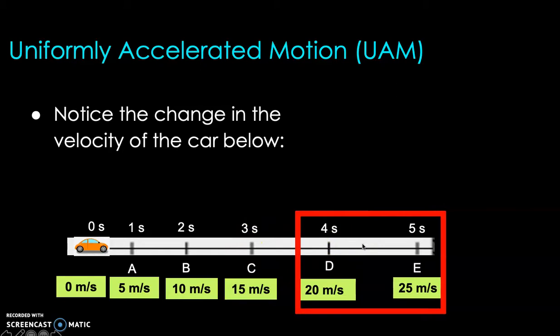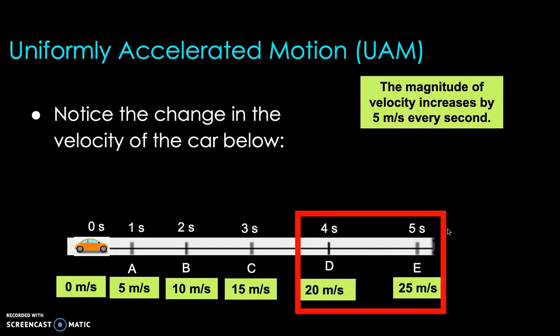And lastly, it's the same thing. The velocity changed from 20 meters per second to 25 meters per second within another 1 second interval. So you can see that the magnitude of velocity increases by 5 meters per second every second. It's the same increase throughout the entire trip.